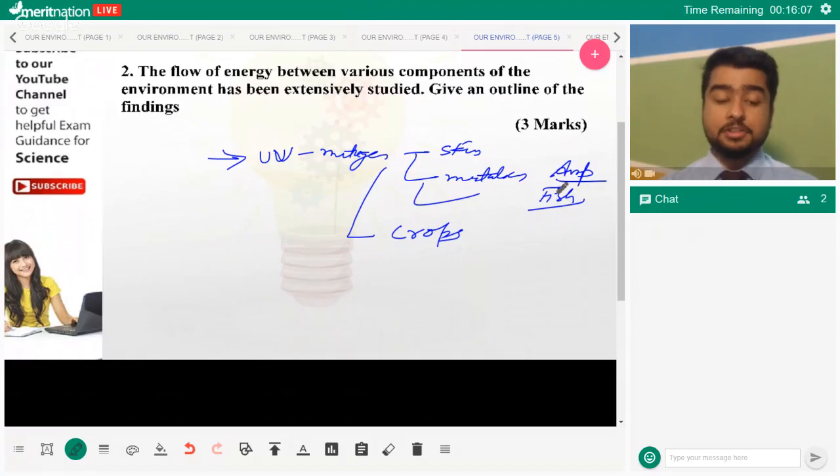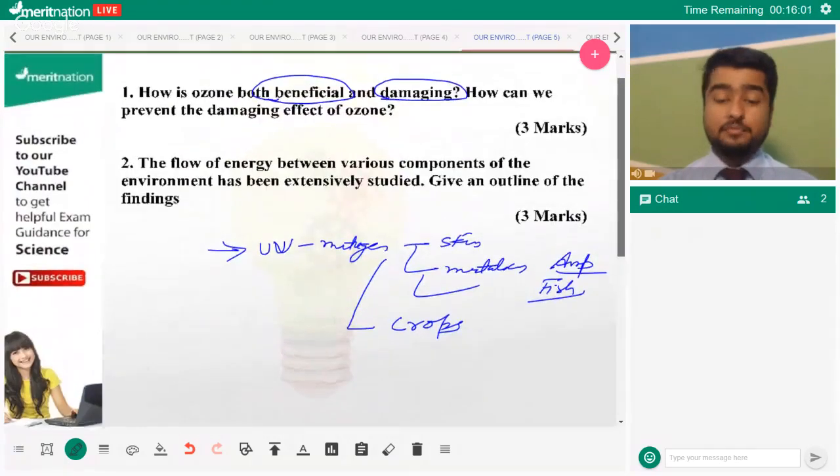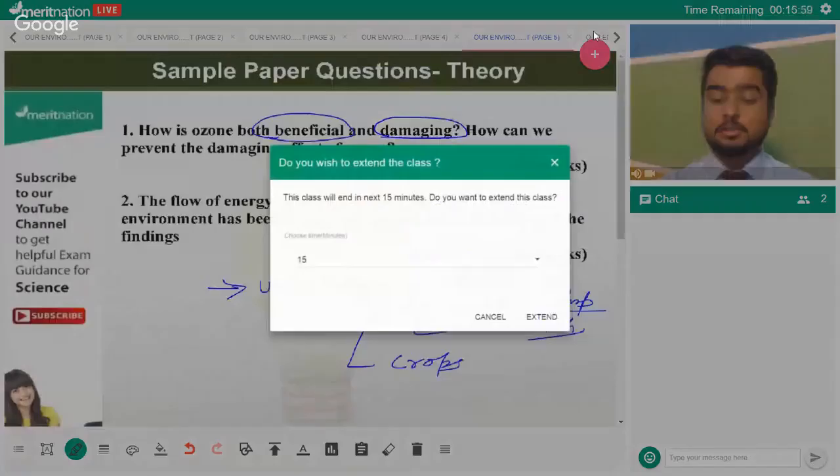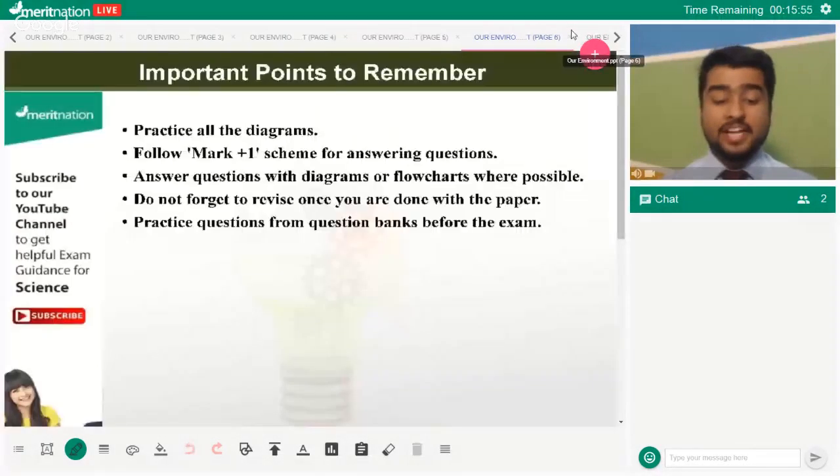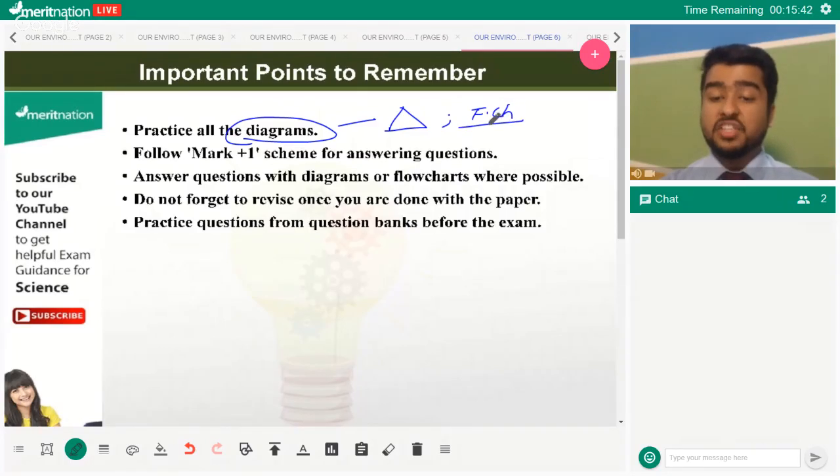You have to talk about the 10% law, and maybe you can end up drawing a pyramid. Okay, because if you draw a pyramid, it's very pictorial, and it's very certain that you know the answer, right? So as you know, there are no diagrams in this chapter. Now, when I say diagrams, the one diagram that can be asked is the pyramid, or one food chain. Just remember, one food chain at least. If they ask a question regarding a food chain, you should be able to draw one.